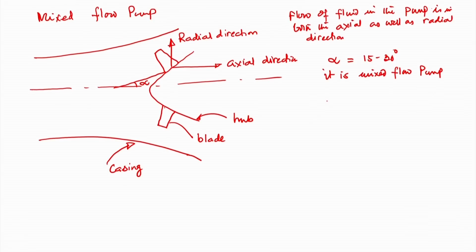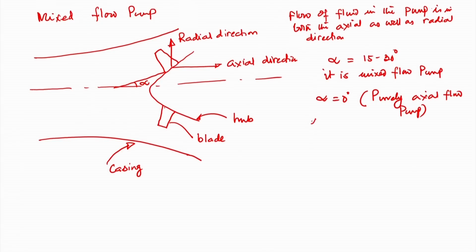Note that if alpha becomes 0, it is a purely axial flow machine, or axial flow pump. That is why I have drawn this radial and axial direction.